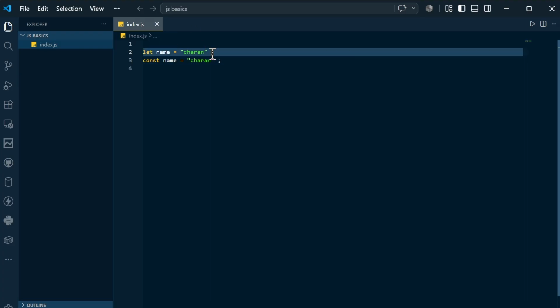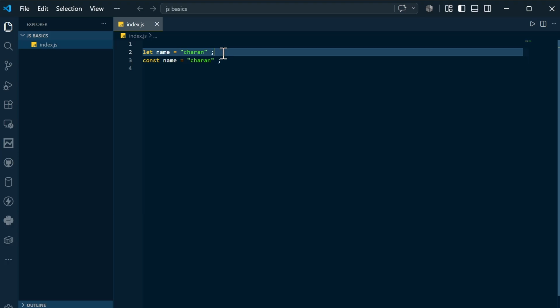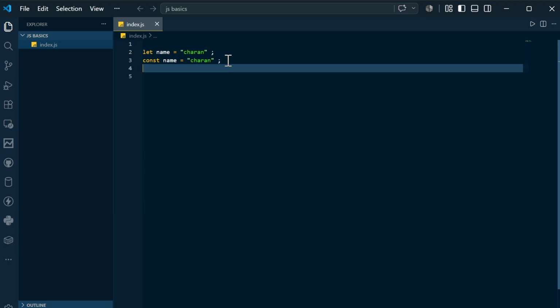And one more thing, this semicolon is mandatory in C++, but in JavaScript it is not mandatory. You can remove this as well. But for consistency, I am keeping this semicolon, and it's a good practice to keep it, because in some other languages it might be helpful, right? So that's why I am keeping this semicolon as it is.